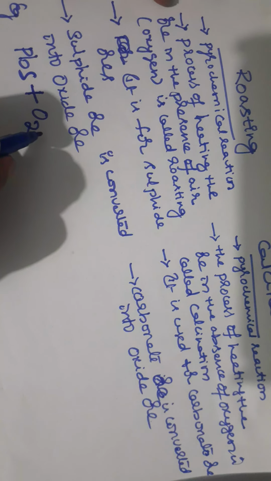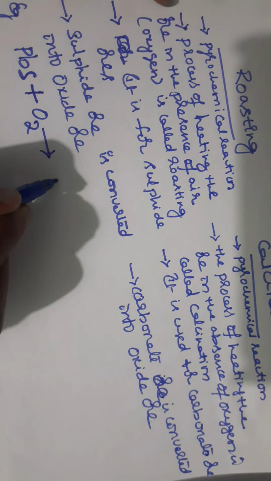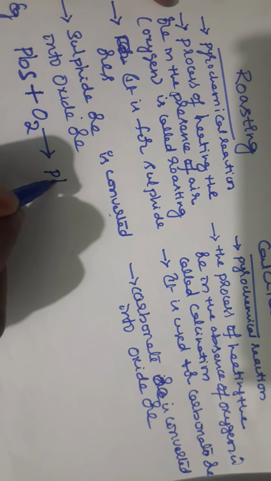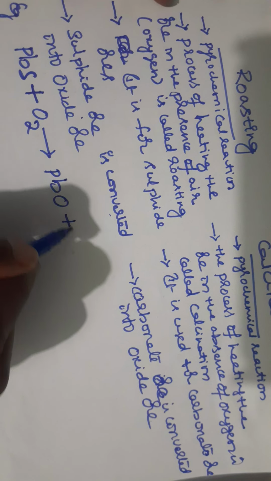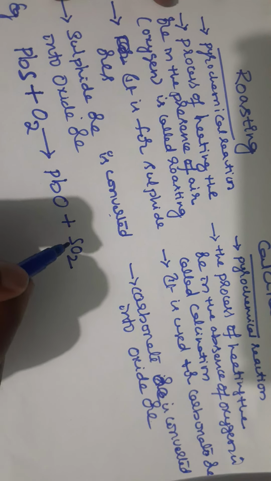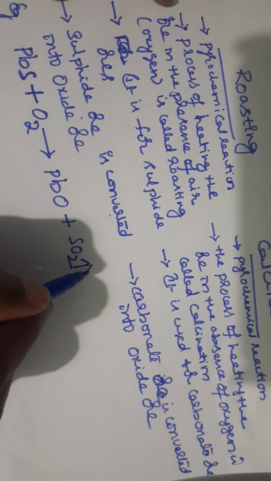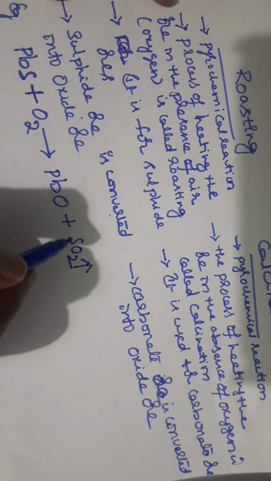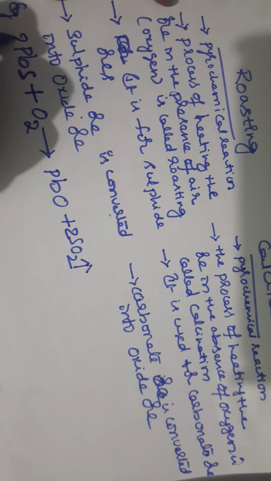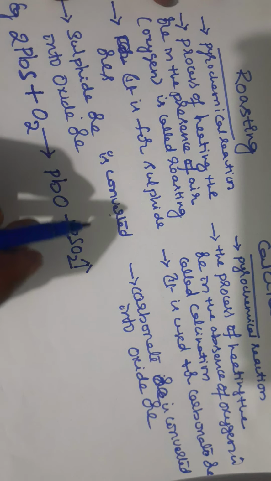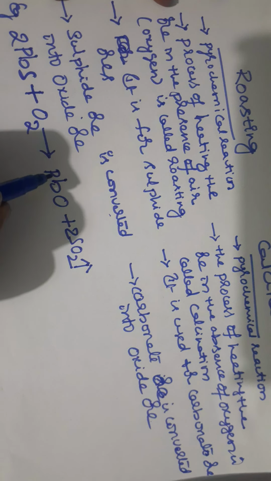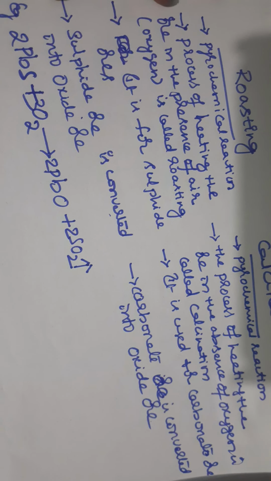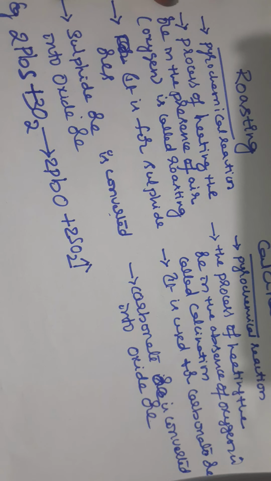When PbS is heated, the sulfide ore is converted into oxide ore: PbS turns into PbO, and S and oxygen come out as sulfur dioxide. So for balancing, it is written 2PbS plus 3O2 gives rise to 2PbO plus 2SO2.